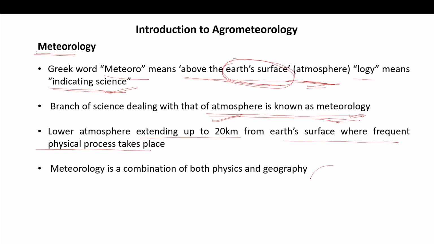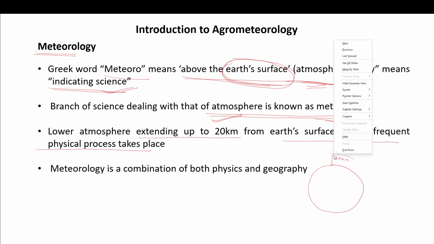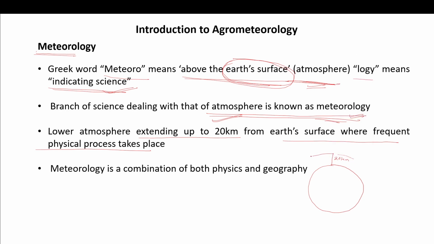So if this is our earth, at the surface of the earth, when you go to the 20-kilometer height, all around the globe, in this area, frequent physical processes take place.